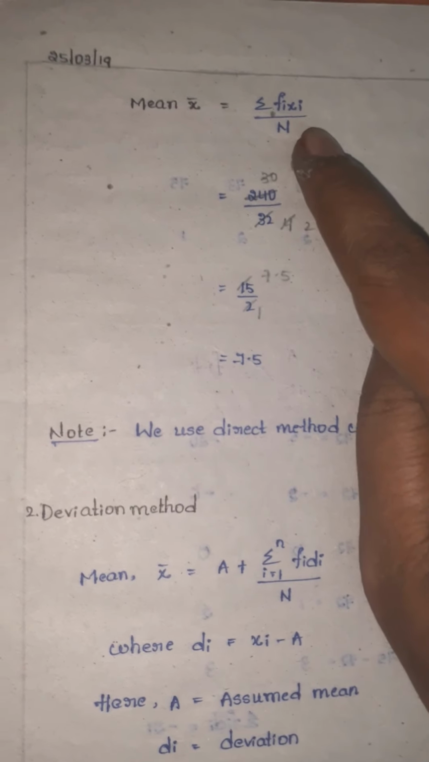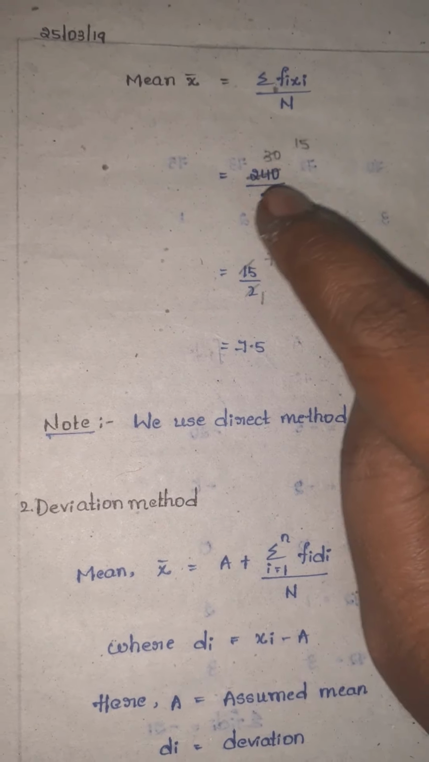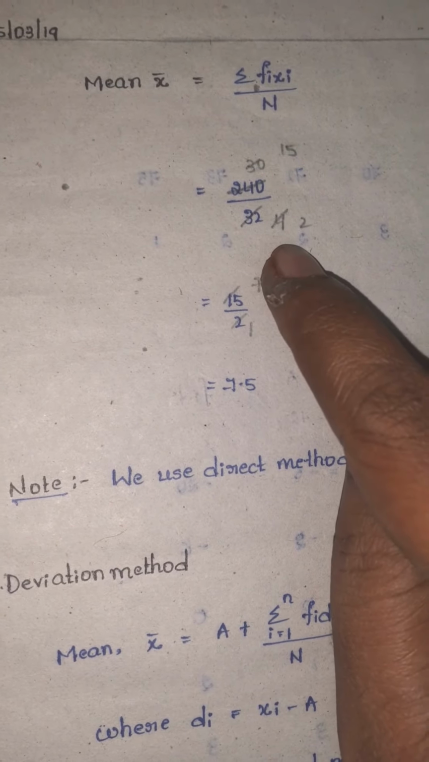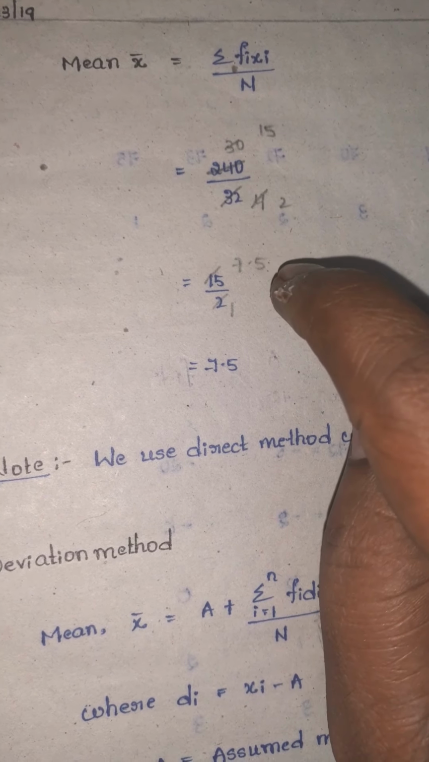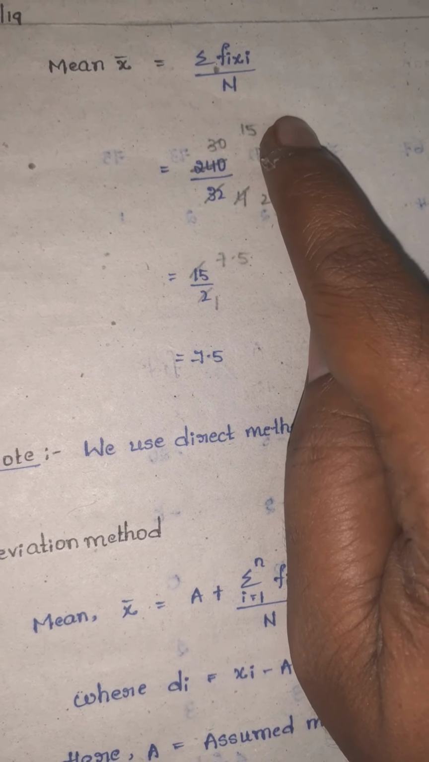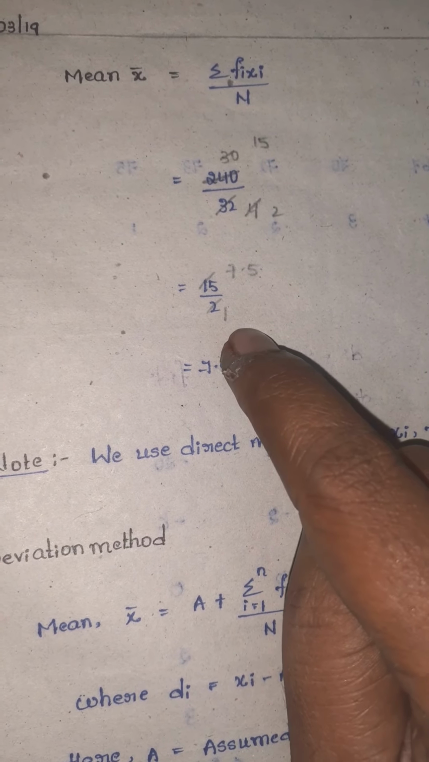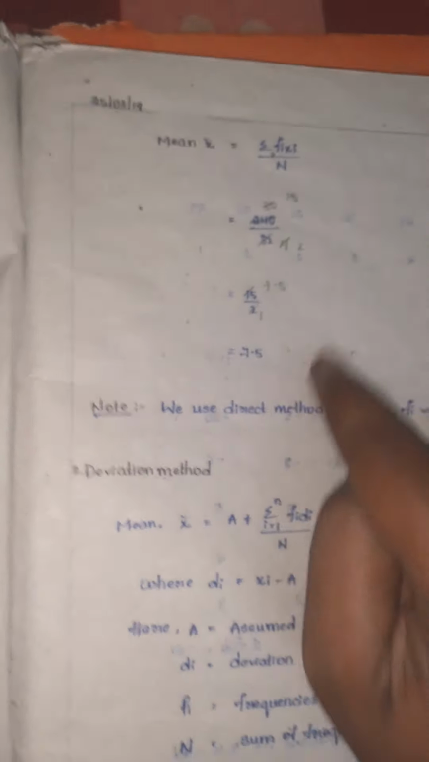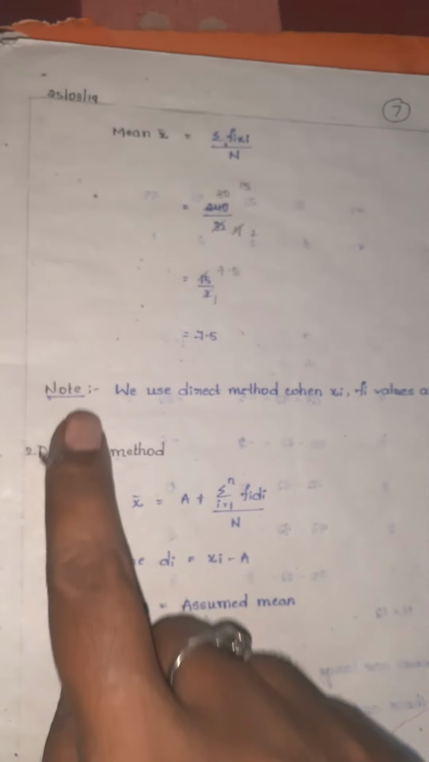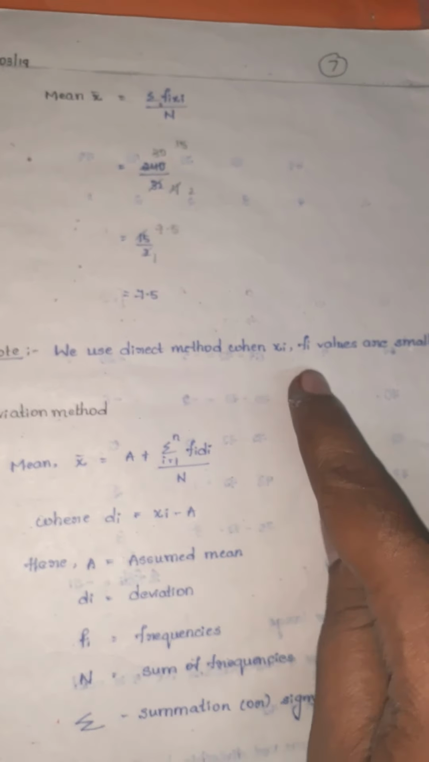So mean x bar is equal to, what is the formula I told? Sigma fi xi by n. So sigma fi xi, how much did we get? 240 by 32. Do cancellation. 8 4s are 32, 8 3s are 24, 0, 8 30s. Next, 2 2s are 4, 2 15s are 30. 15 by 2 means how much? 2 7s are 14, 0.5. So 7.5. What is the mean? 7.5. Note, we use the direct method when xi, fi values are small.